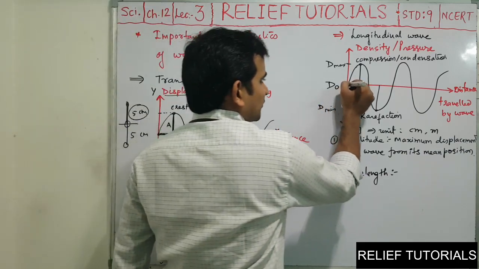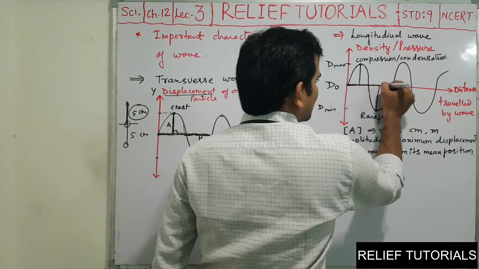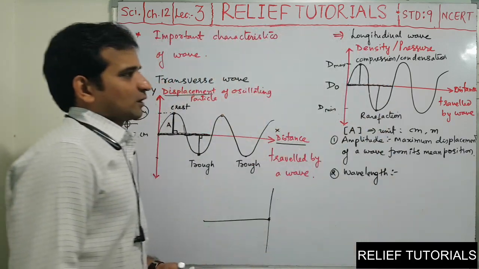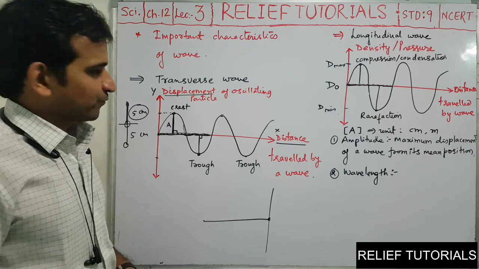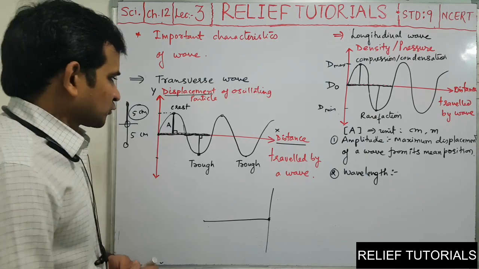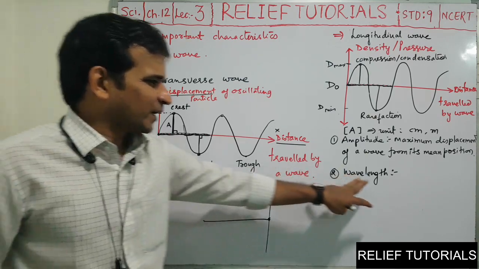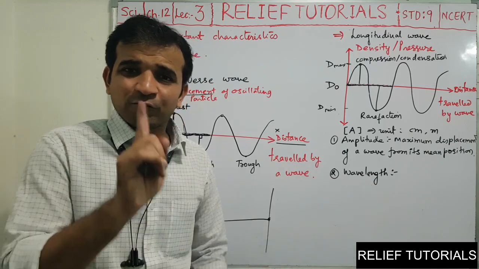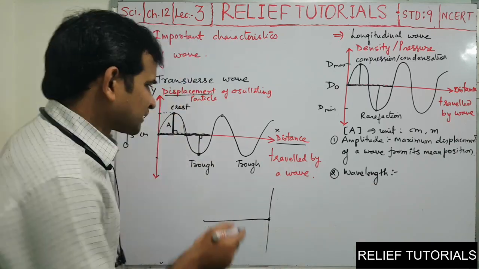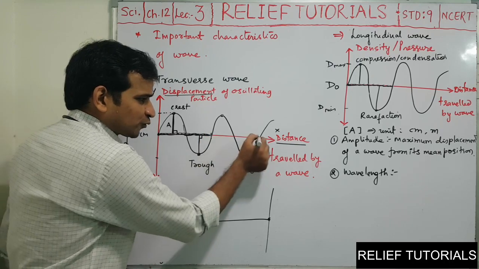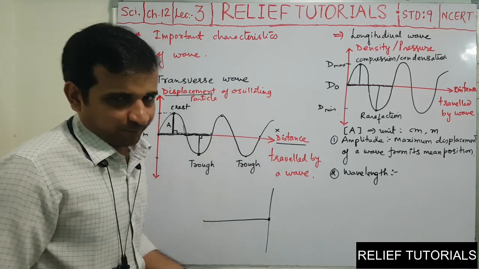Here also, from this point to this point, this distance is the wavelength. We are measuring the length of one wave. Anyhow you measure it, from this point to this point, it will be the same.